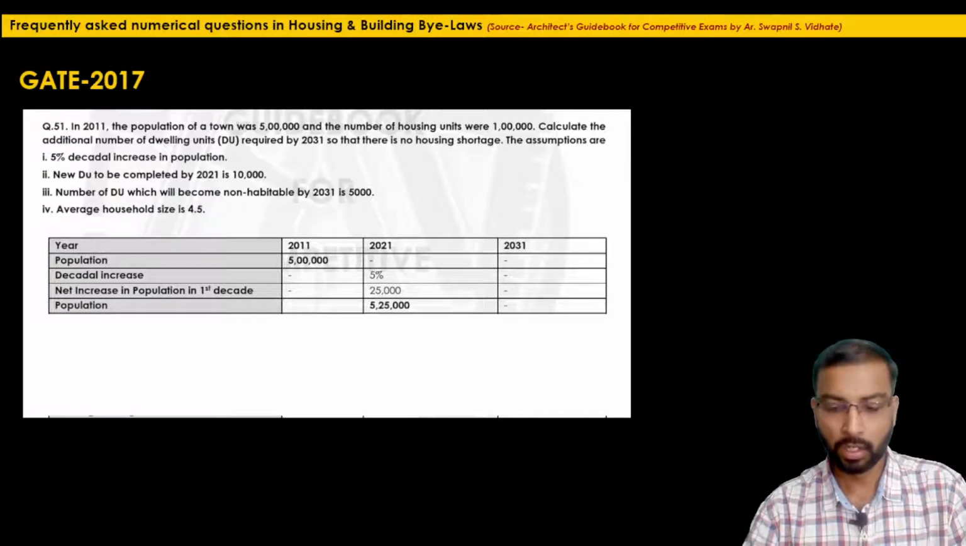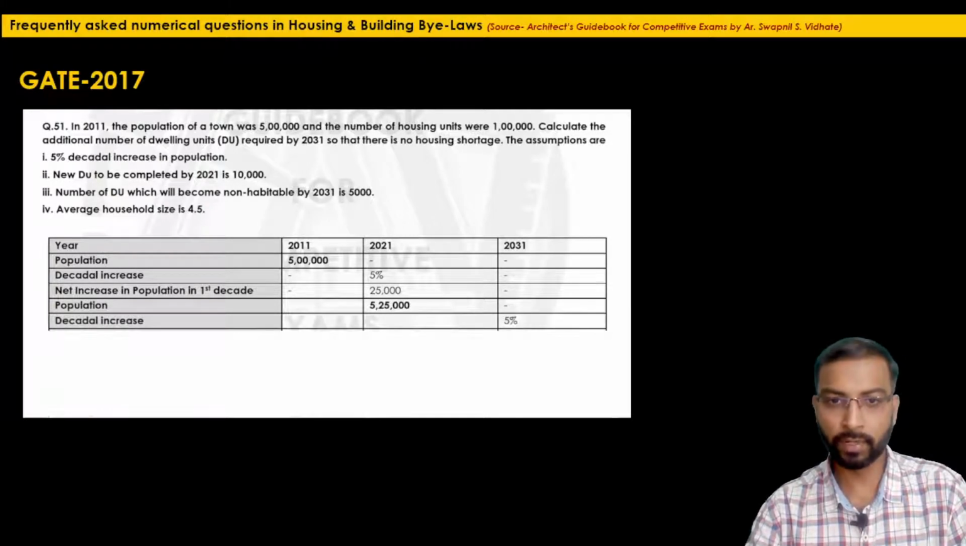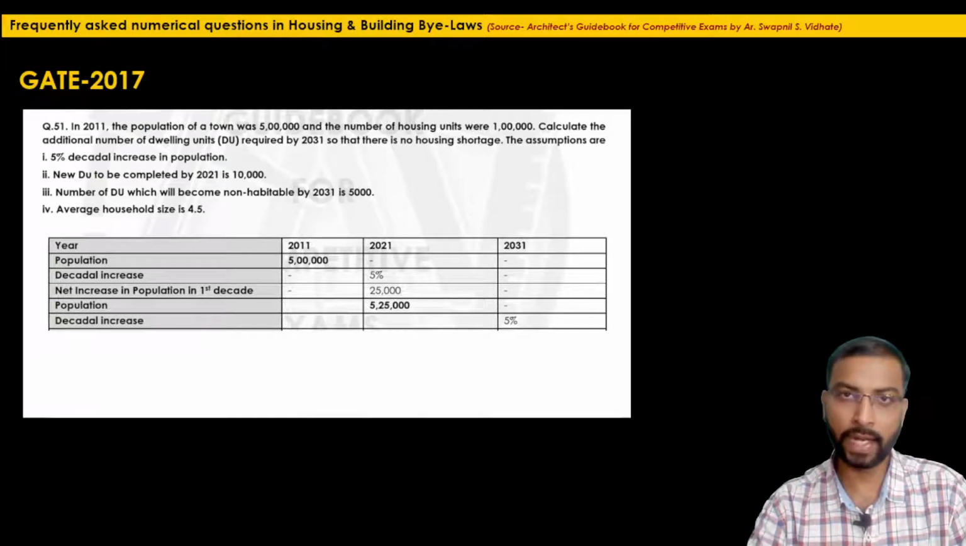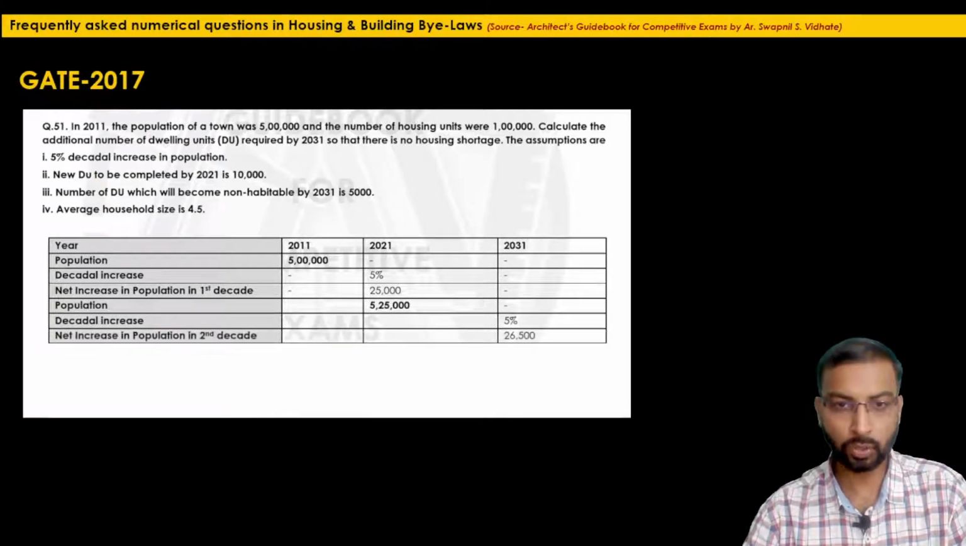Then again, there will be a decadal increase from 2021 to 2031. So again, 5% of 5,25,000 we have to add to this population. That value, 5% of 5,25,000, will be 26,500. One more thing: as I have solved this problem in the guidebook, I'm directly giving you the answers. One can pause the video, take a calculator and calculate these values, so you can also practice solving this question side by side.